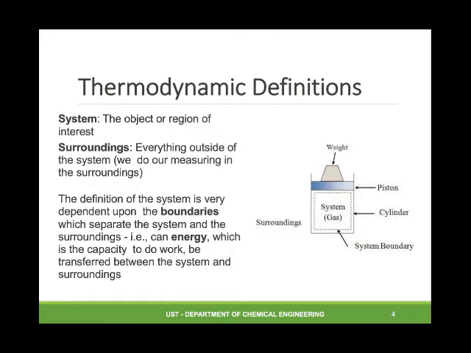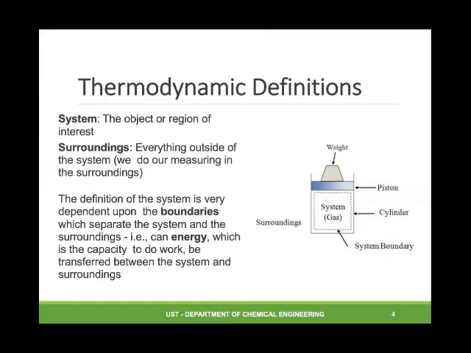Now, when we say thermodynamics, this involves the study of energy and its transformations. Thermo is related with energy, and dynamics is related with transformations. Thermodynamics is also the study of the restrictions on the possible properties of matter or impermissible physical processes.